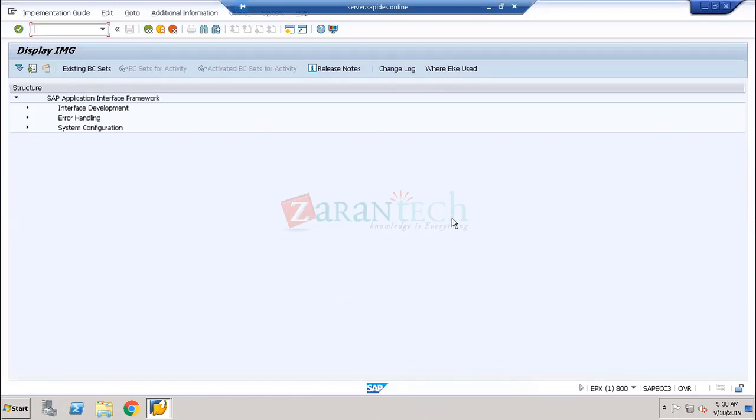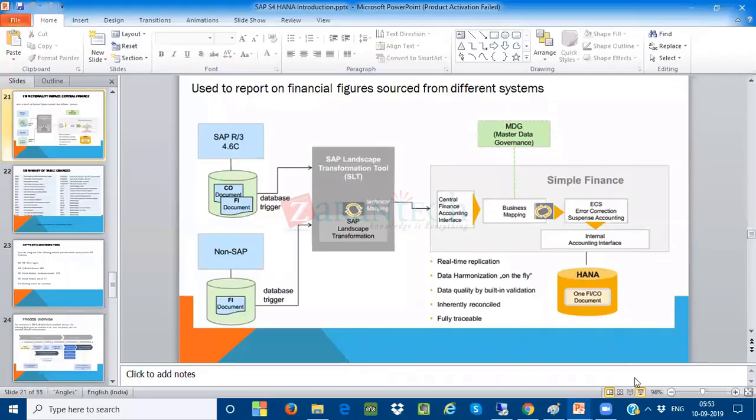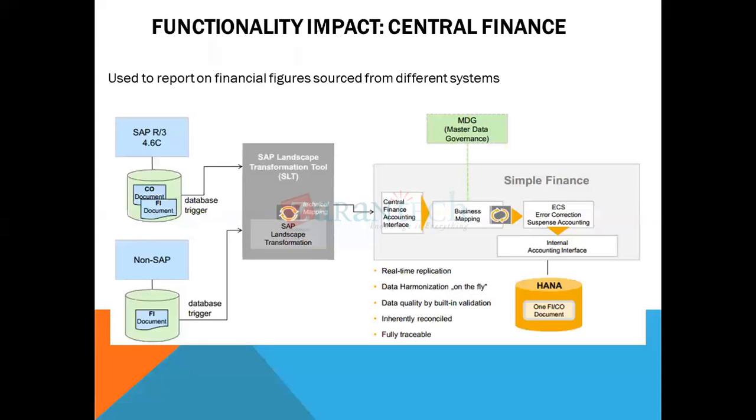I have a question, go back to the previous diagram. Suppose I have replicated 1,000 FICO documents. Will I be able to see all 1,000 journal entries in the universal journal in the HANA database?